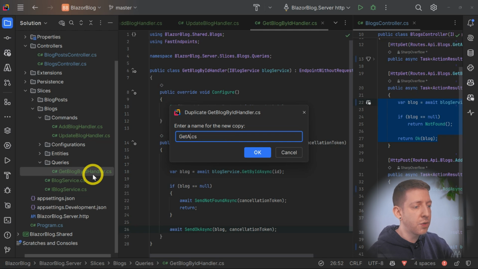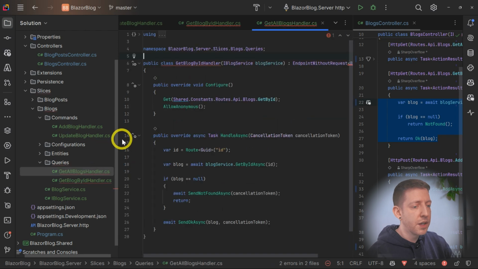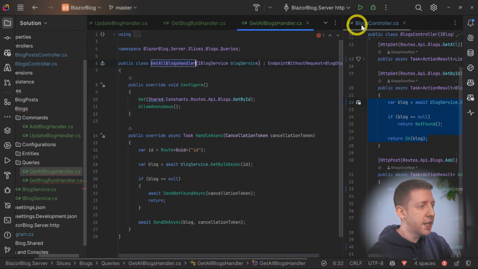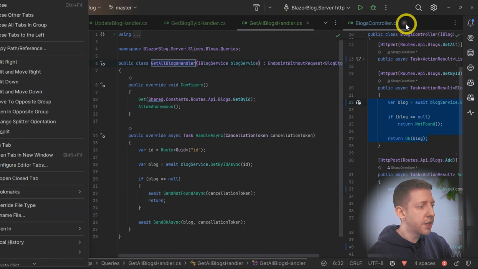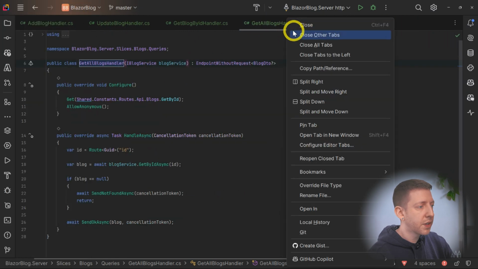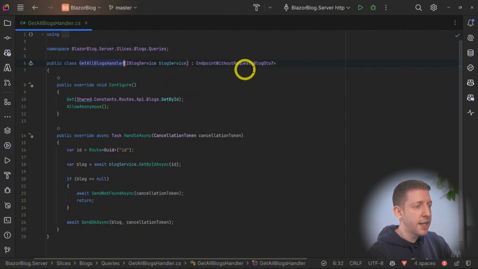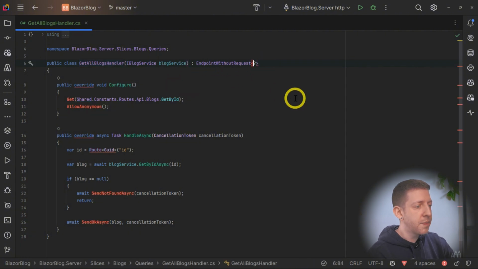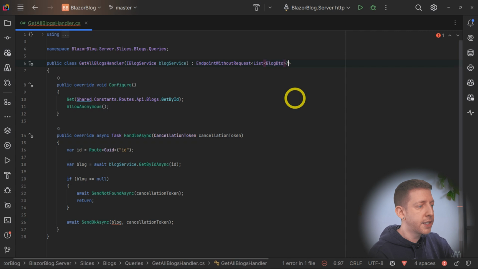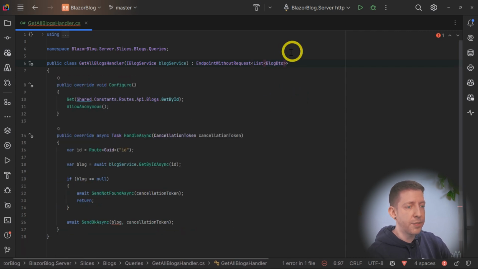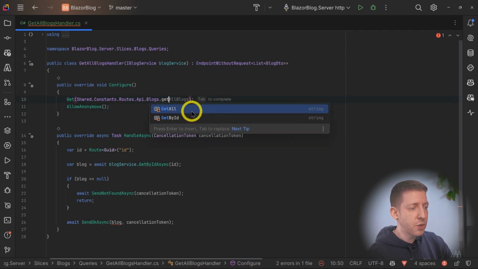Okay, so with that one complete, I'm going to duplicate the getBlogsById handler, and I'm going to call this one getAllBlogs handler. And then let's change this. Let's close the other windows. And let's change the return type because we know we're going to return a list of blog DTO, which is not nullable. It's still going to be a get, but the endpoint will be get all.